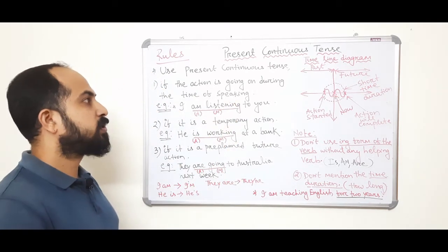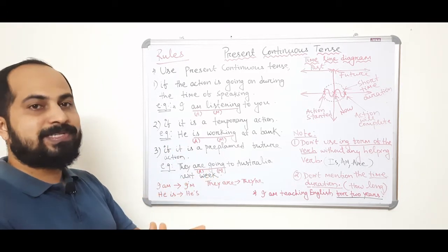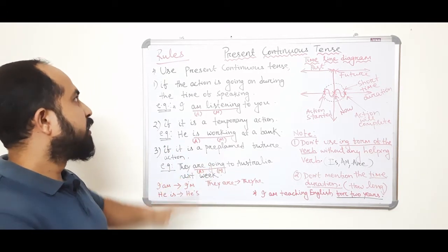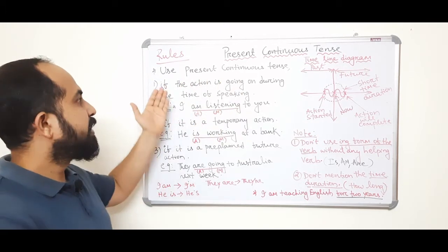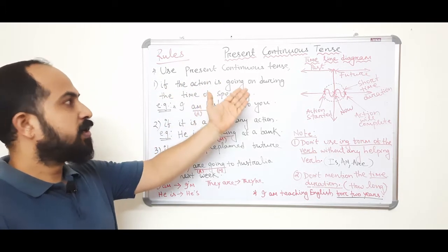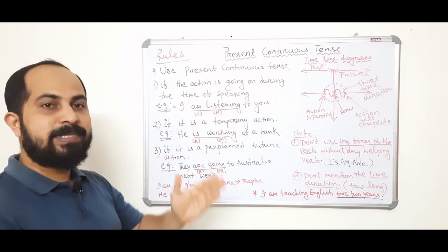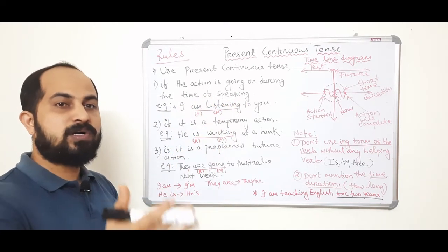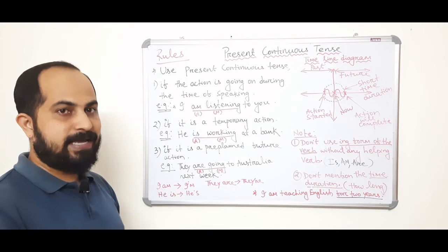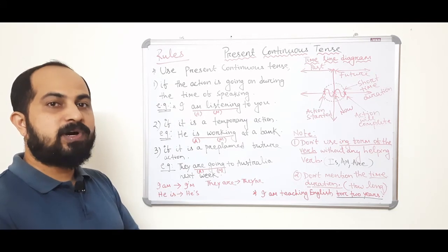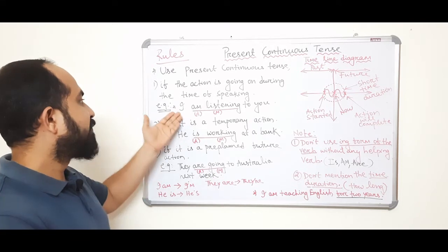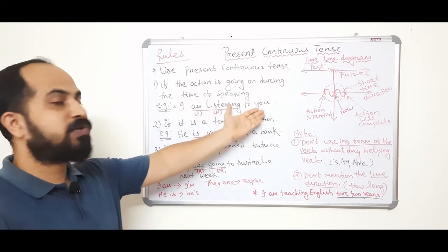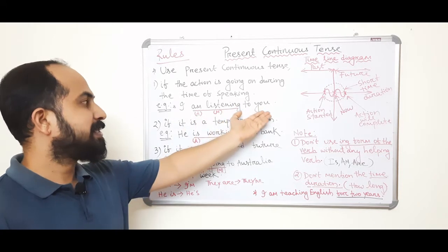Let's see the rules. There are certain rules to use present continuous tense. We have to follow the rules. Rule number 1 says, use present continuous tense if the action is going on during the time of speaking. That means the present time when you talk with the other person. At that time, if any action is going on, then use present continuous tense. Okay, I have given an example. I am listening to you.